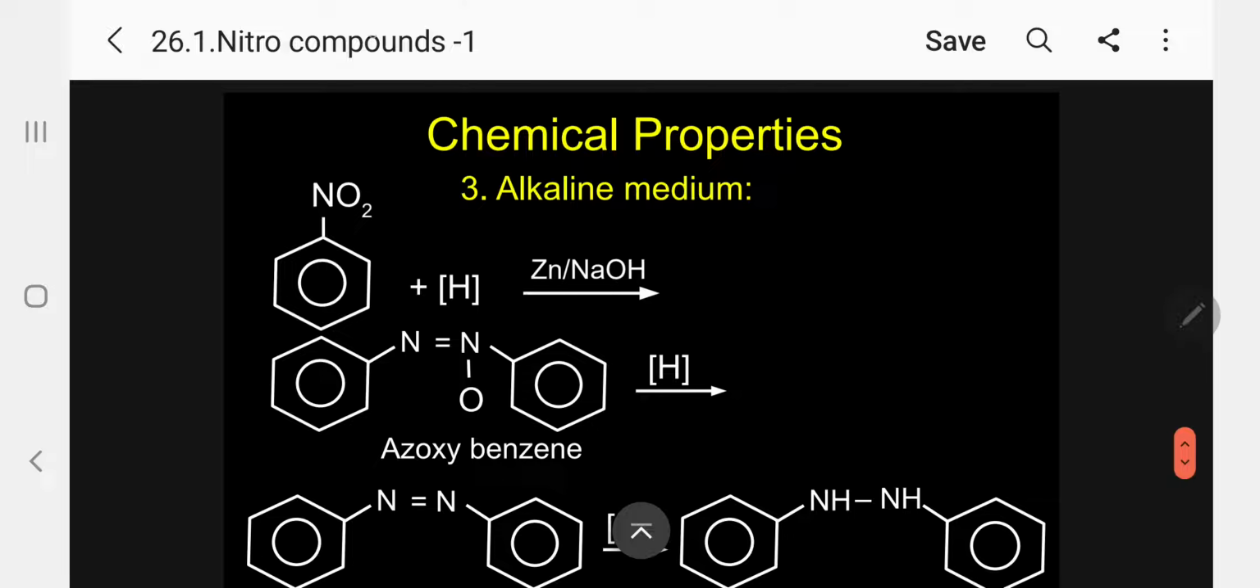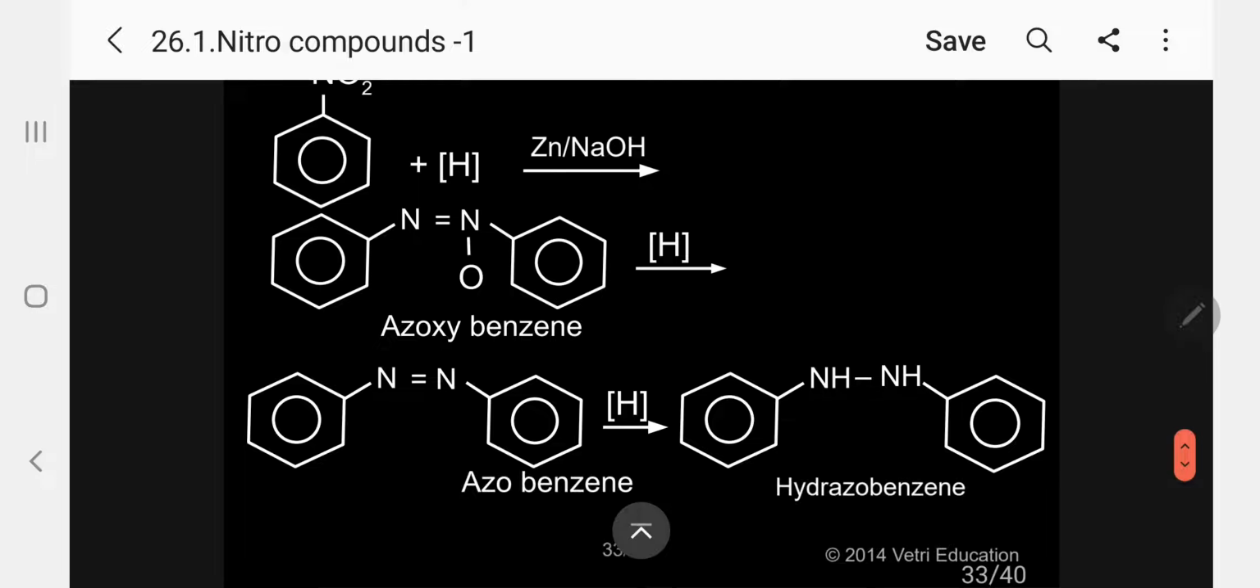Coming to alkaline medium, please follow, very, very important. In alkaline medium, zinc and sodium hydroxide first undergo reduction to give the corresponding intermediate azoxybenzene, and further reduction gives azobenzene. Then reduction gives correspondingly hydrazobenzene. Please follow. This is azobenzene. This is hydrazobenzene.